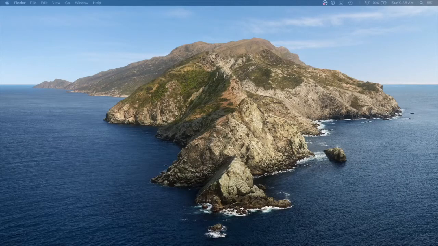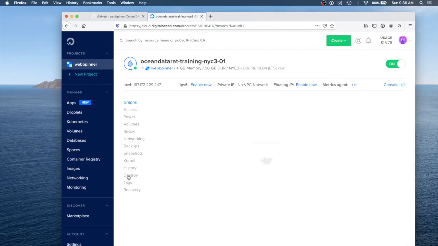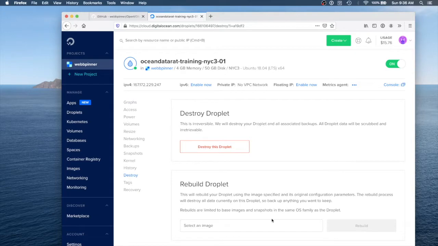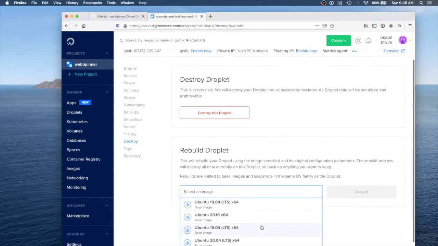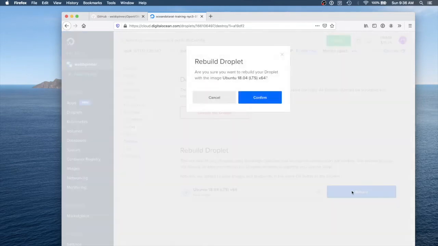This video will cover how to install OpenVDM to a clean Ubuntu 18.04 image. The image is installed on a DigitalOcean virtual machine. The virtual machine is set up with 4 GB of RAM and 50 GB of disk space. Here the virtual machine is being reset with a clean Ubuntu 18.04 image.